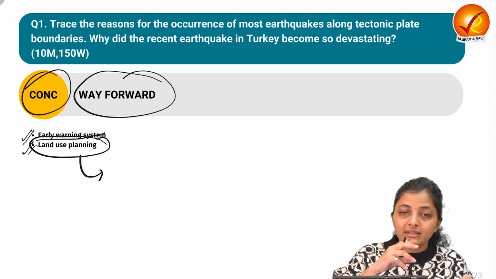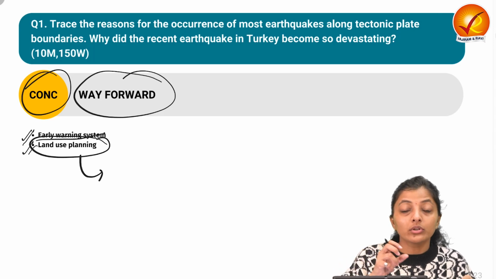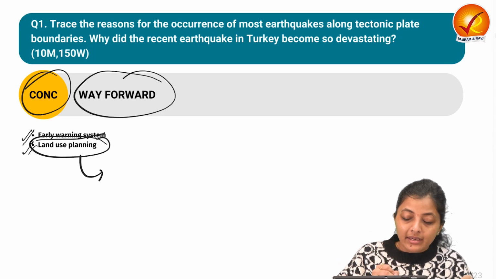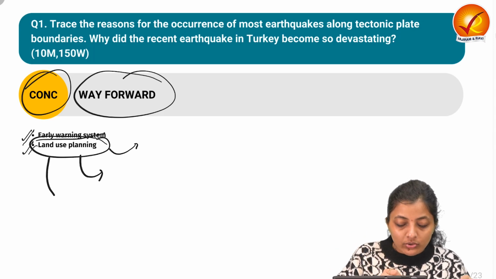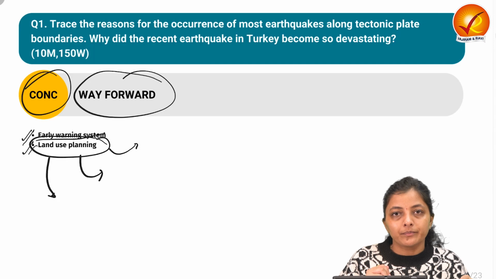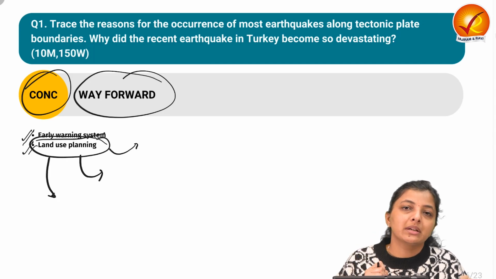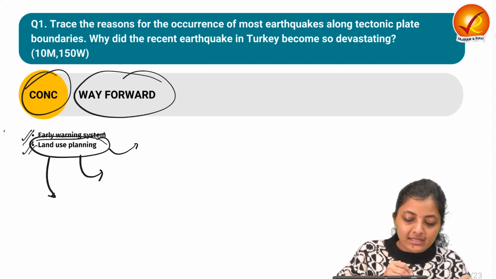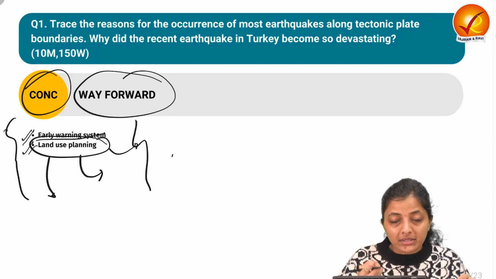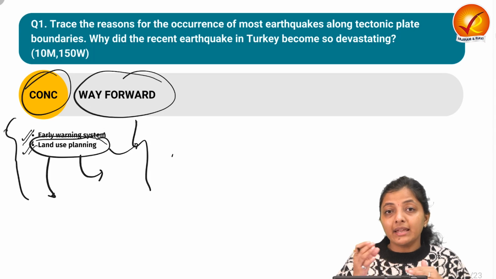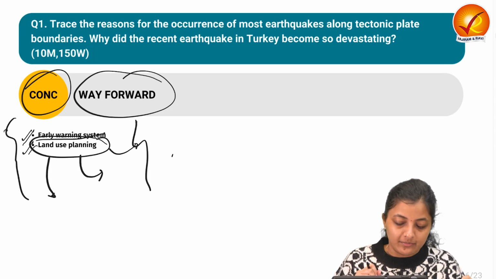If we know that a particular area is an earthquake-prone region, in zone 5 or 4, whatever the region is, we should avoid land use there. We should avoid building infrastructure over that area. These are some measures that can help in preventing more devastation.